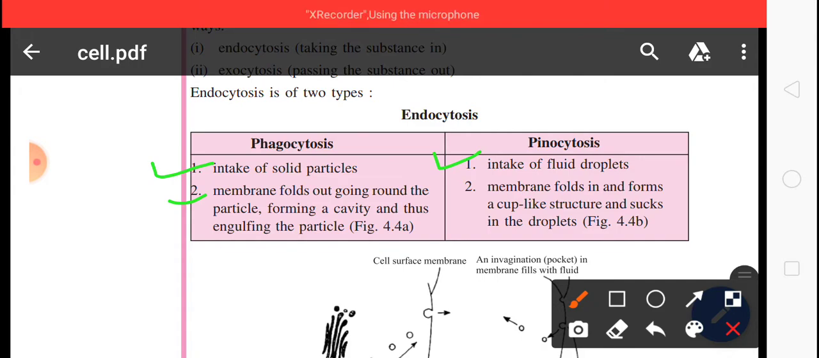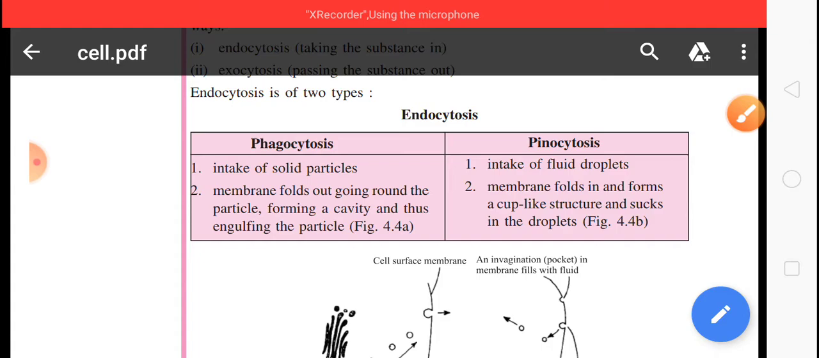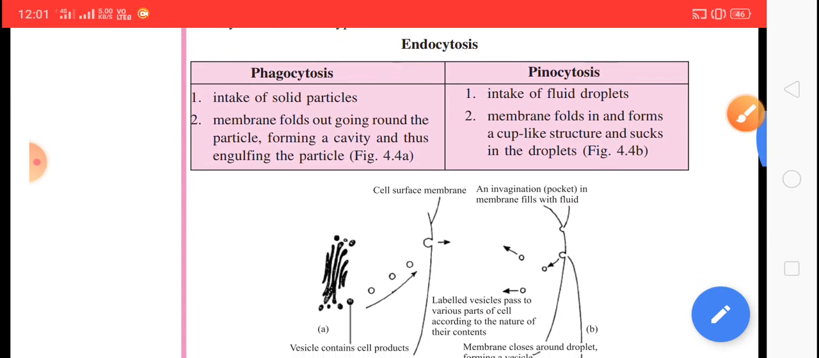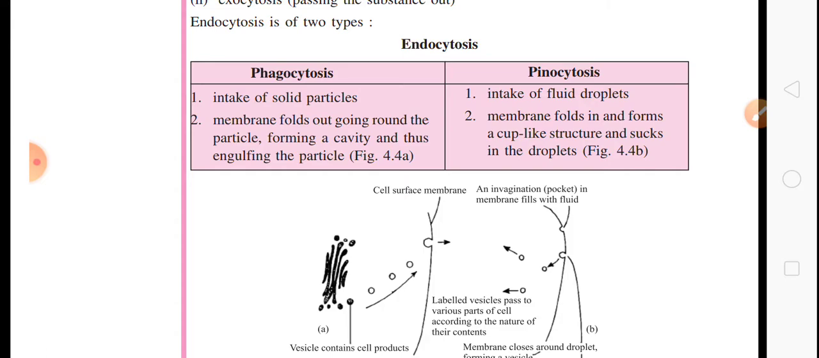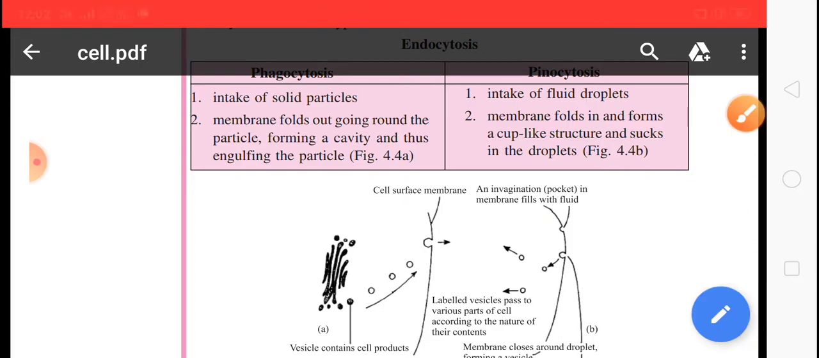going round the particles, forming a cavity and thus engulfing the particles. The membrane folds out like that, going round the particles, forming a cavity and thus engulfing the particle. And second, in pinocytosis, the membrane folds inward and forms a cup-like shape and sucks in droplets.